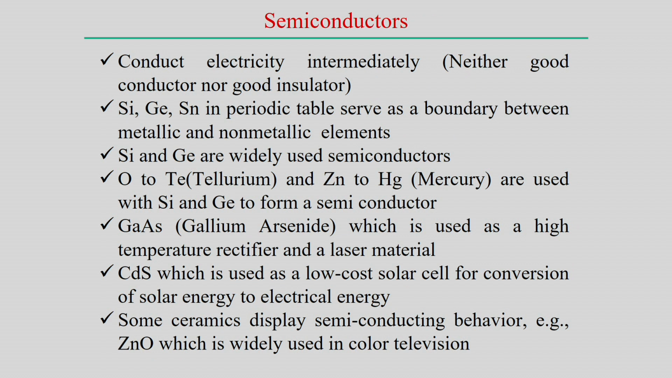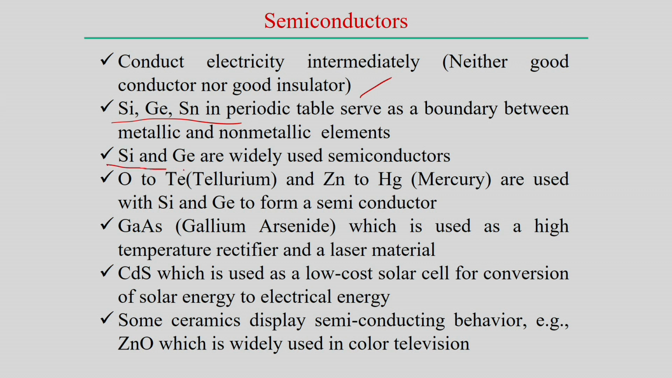And then the semiconductor is one type of material with interesting properties. Semiconductors basically conduct electricity between metals and non-metals, between metals and insulators. So, it is some intermediate way, but in a semiconductor the most important part is that the electrical conductivity can be controlled. If you look at the periodic table, you can see silicon, germanium and tin serve as the boundary between the metals and non-metals.